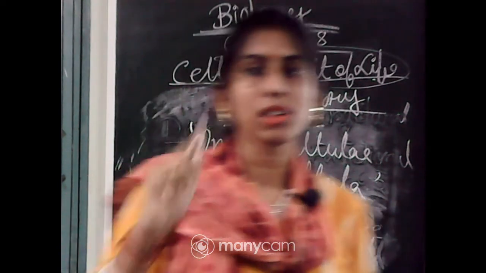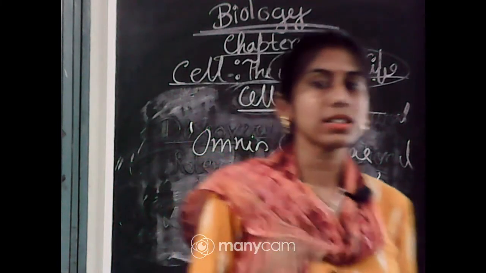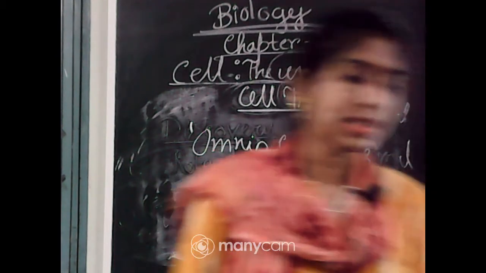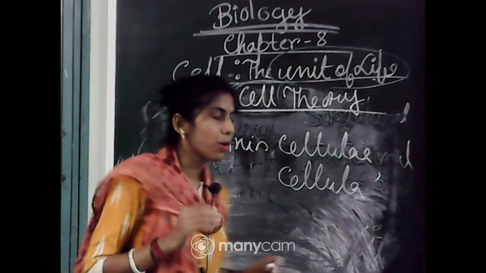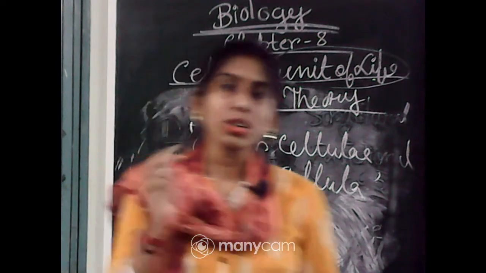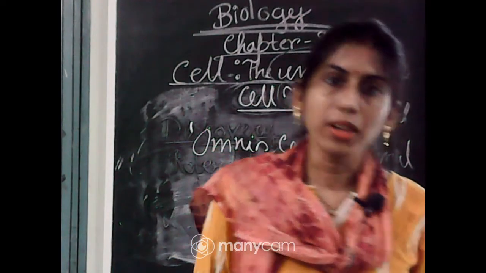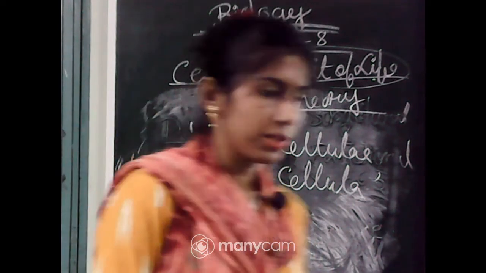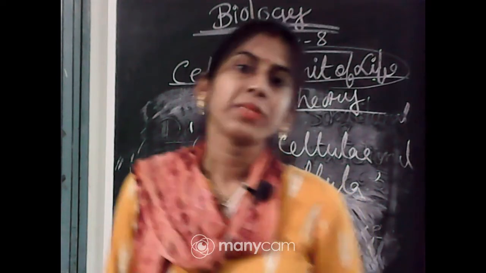The first conclusion was that all living organisms are made up of cells or the products of cells, and the second conclusion was that all cells arise from pre-existing cells. You have to remember these two main postulates described by Rudolf Virchow, and this is the modern cell theory. So, that is all about the different discoveries of the cell.